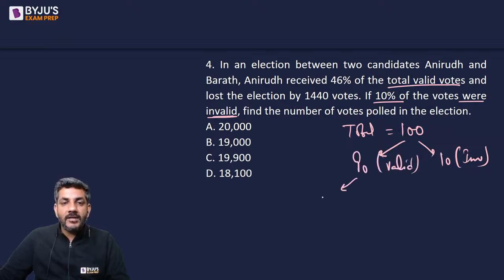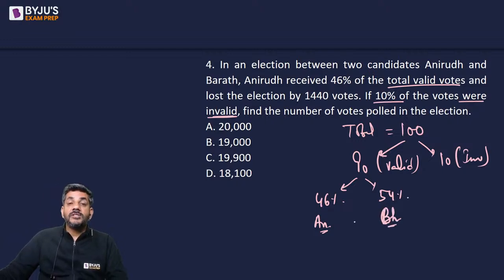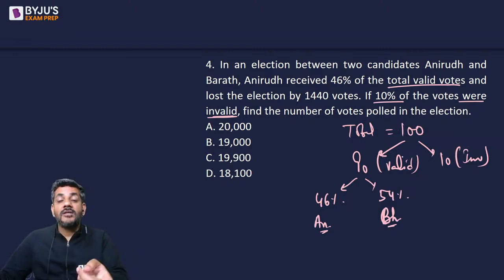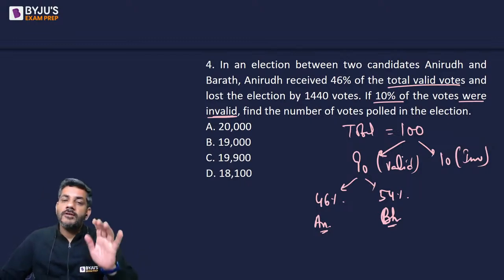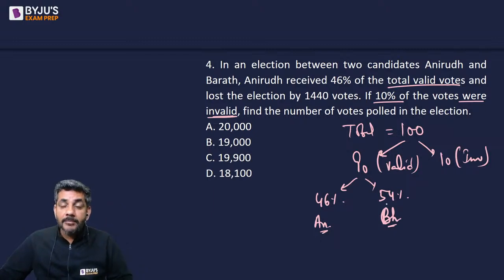Out of these 90 valid votes, 46% went to Anirudh. So automatically 54% must have gone to Bharat, right? Anirudh got 46%, so Bharat must have got 54. Don't say 90 minus 46 is 44, not 54. It is percentage. Percentage is always on a base of 100. Whether the number is 90, 100 or 120, you will write 44 here.